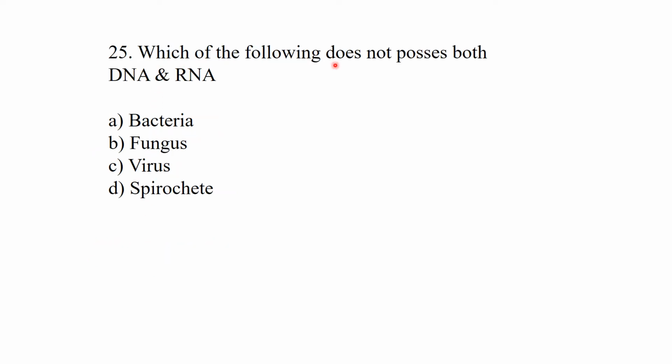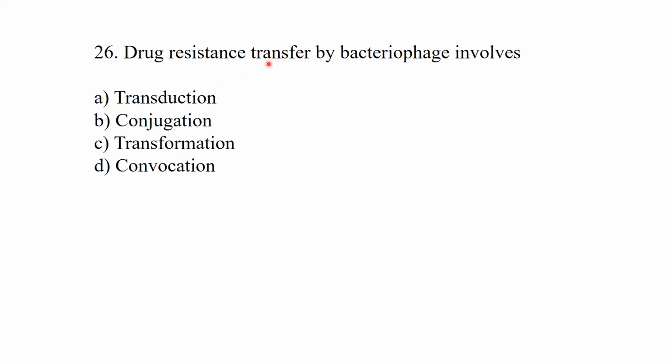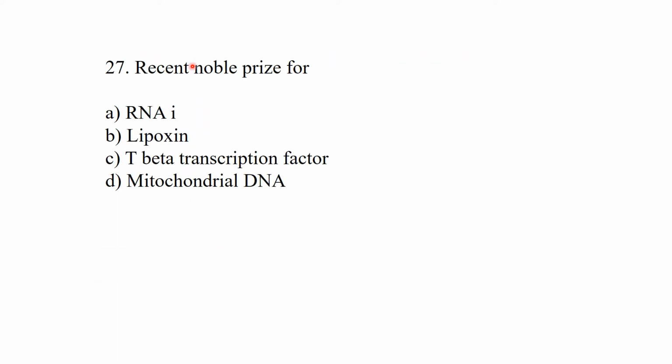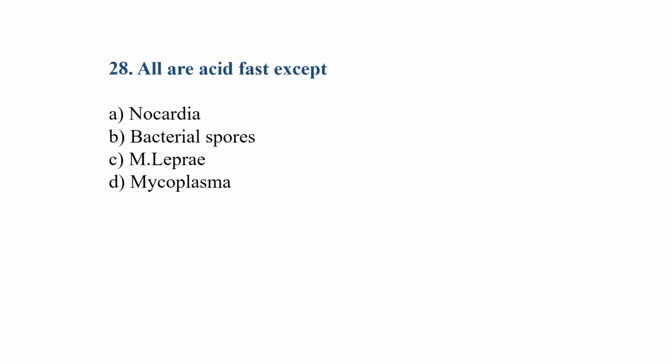Which of the following does not possess both DNA and RNA? Viruses do not possess both DNA and RNA; viruses have only DNA or RNA. Drug resistance transfer by bacteriophages involves transduction. A recent Nobel Prize is for RNA interference.